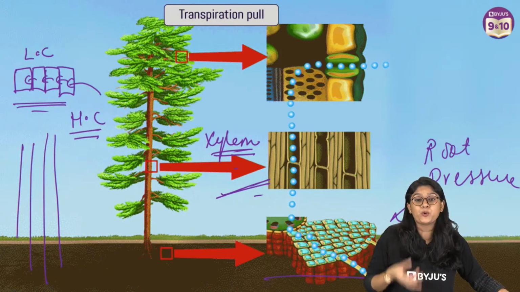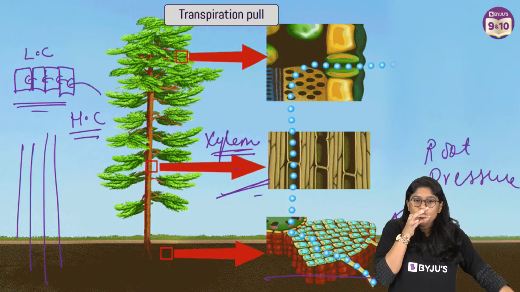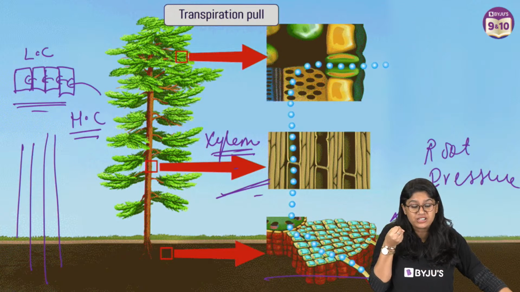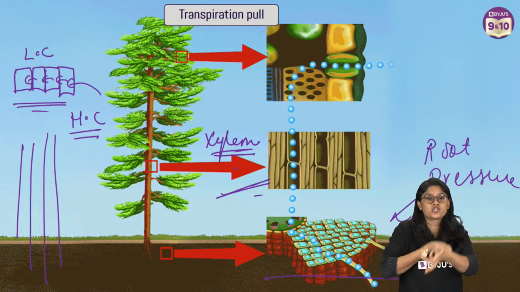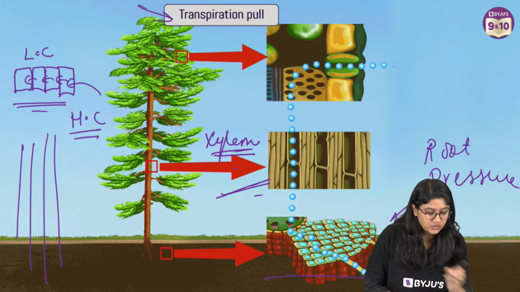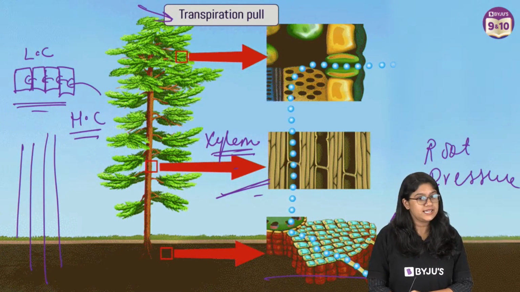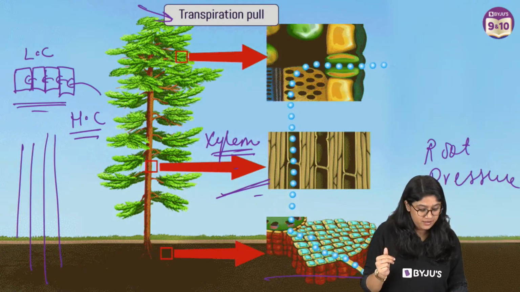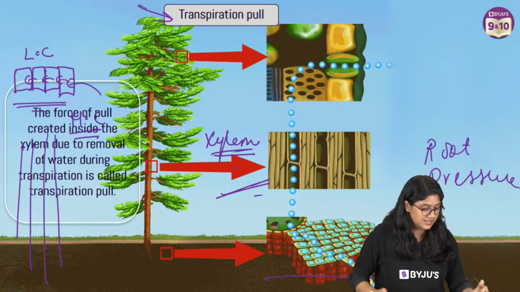And what we do to pull the water up? We do like this, right? So what happens? There's a suction that we create, and that's how the water molecules come up. So we have the transpiration pull. Easy? Yes, the suction force which is there. So, this is how we can write the answer, everyone.